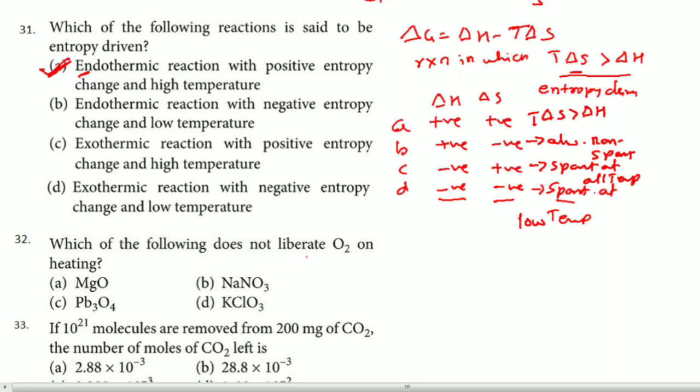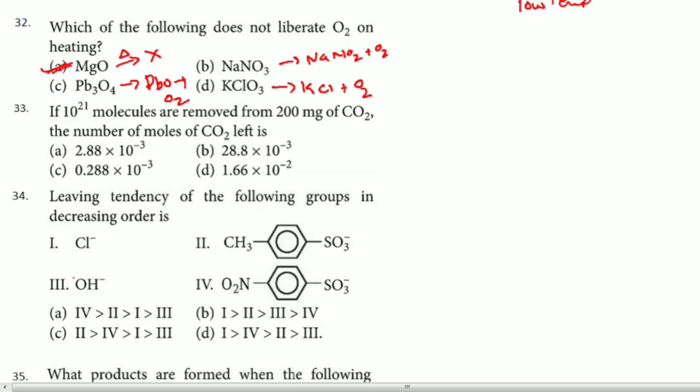Next question: which of the following does not liberate O2? We know that NaNO3 will give rise to NaNO2 plus O2. KClO3 gives KCl plus O2. Here I have not balanced it, not necessary. Pb3O4 gives PbO plus O2. But MgO will never undergo decomposition. So the answer for this question is A in this particular case.